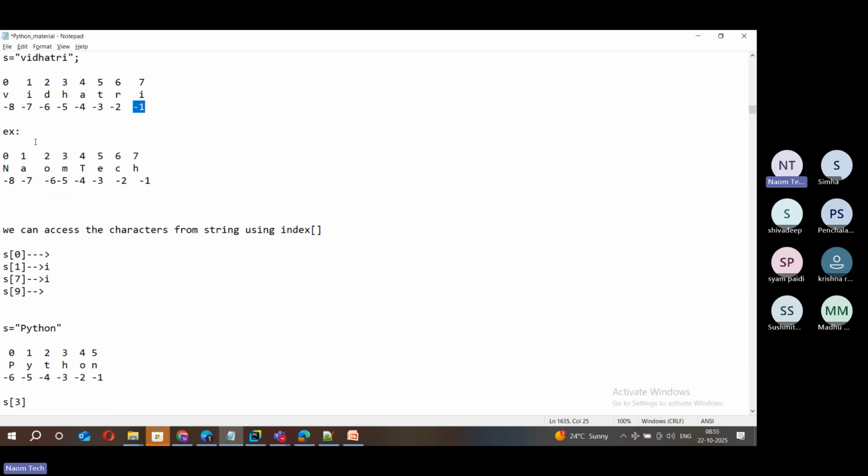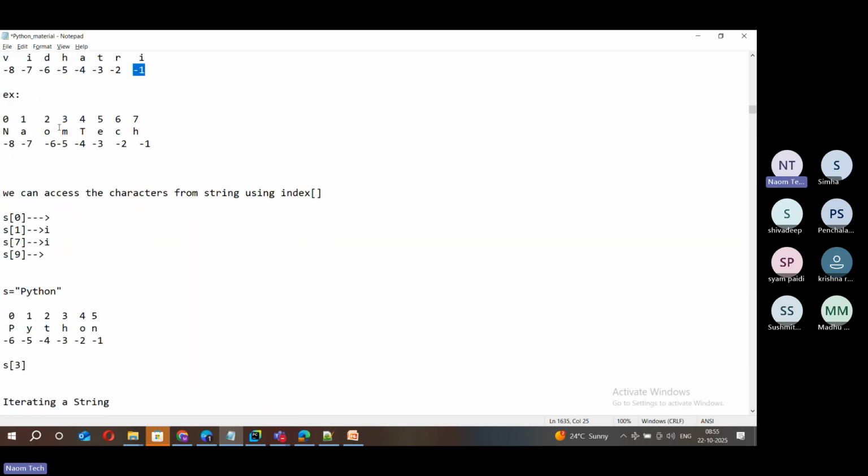Even in the other example you can see here, I have nomtech, and this is how it's created. You can see it starts with 0 for positive index and ends with n minus 1. For negative indexing, it starts with minus n and goes to minus 1. So that is the overall idea. This is how indexing is created.